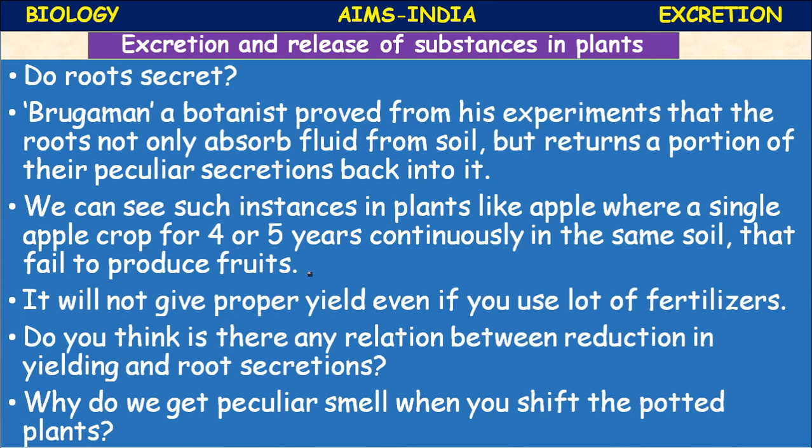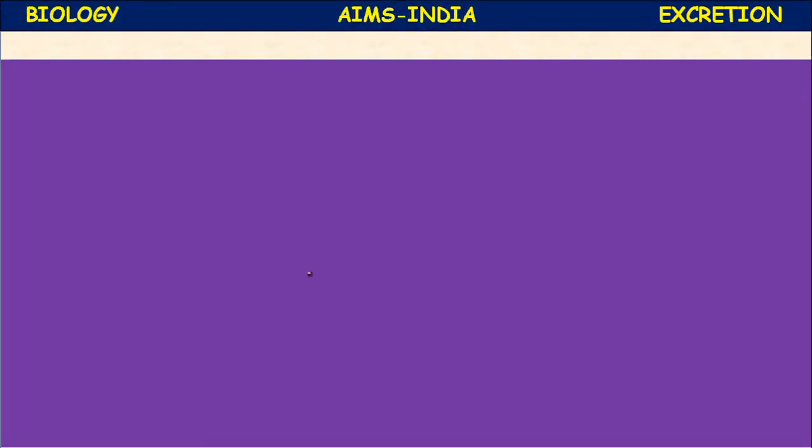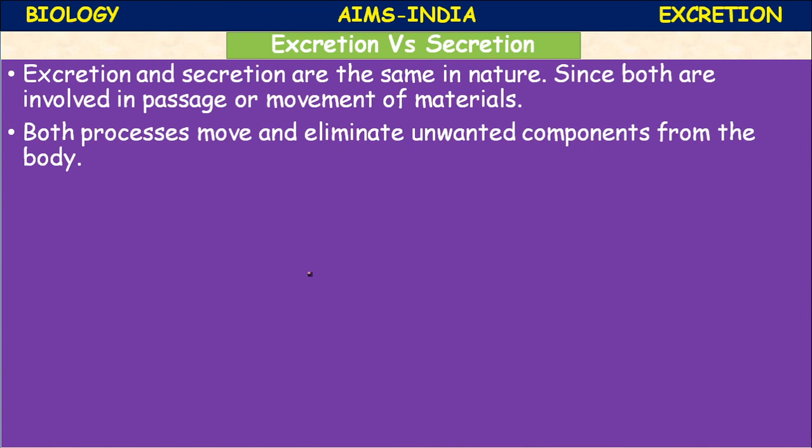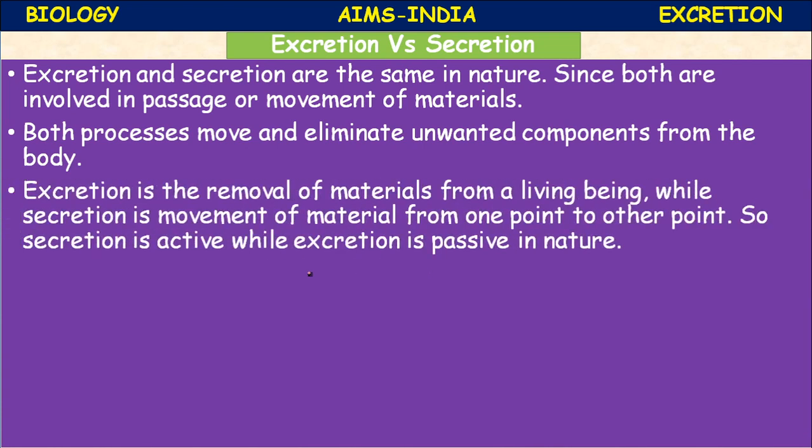Excretion versus secretion. Let us see. Excretion and secretion are the same in nature, since both are involved in passage or movement of materials. Both processes move and eliminate the unwanted components from the body.